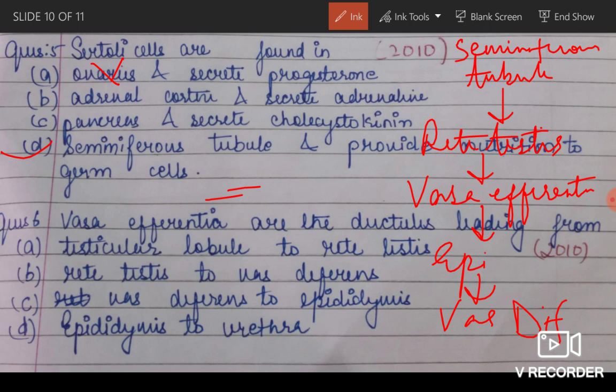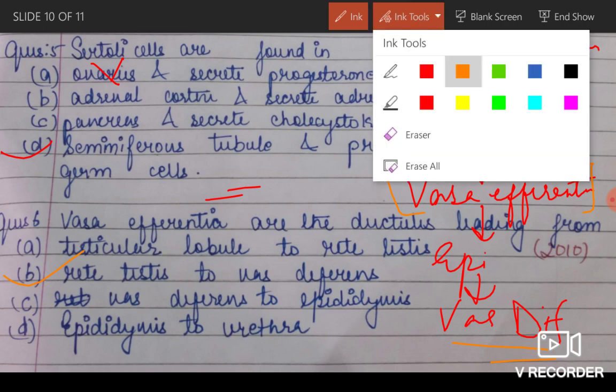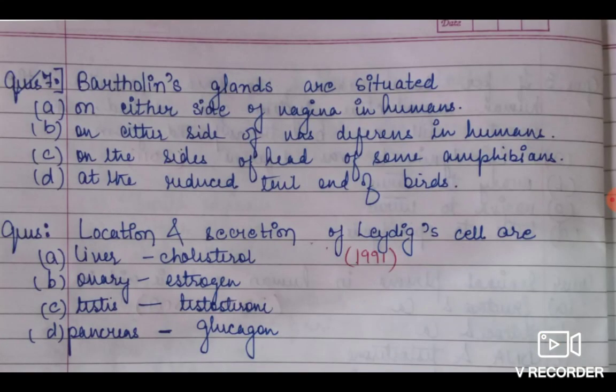So what is it saying? Vasa efferentia lead from where? So vasa efferentia is here. Vasa efferentia lead from rete testis to vas deferens. Testicular lobule to rete testis is not right. Vas deferens to epididymis is the reverse path, it cannot go that way. Epididymis to urethra is a later matter. It is the link between rete testis to vas deferens. This is the most probable answer.